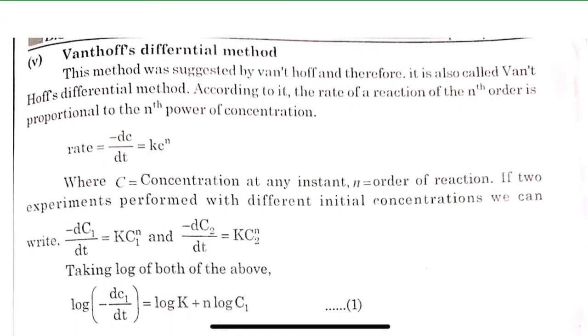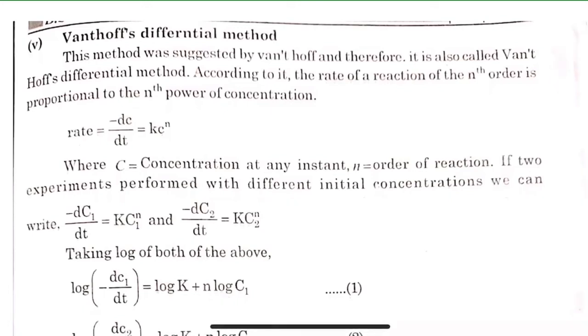Now van't Hoff differentiation method. This method was suggested by van't Hoff and therefore it is called van't Hoff differentiation method. According to it, the rate of reaction of the nth order is proportional to the nth power of concentration.